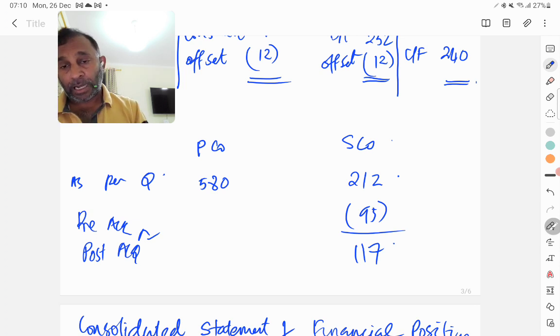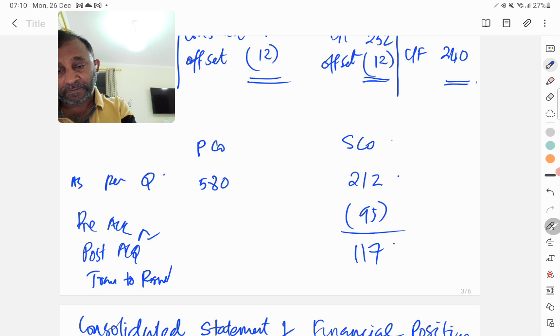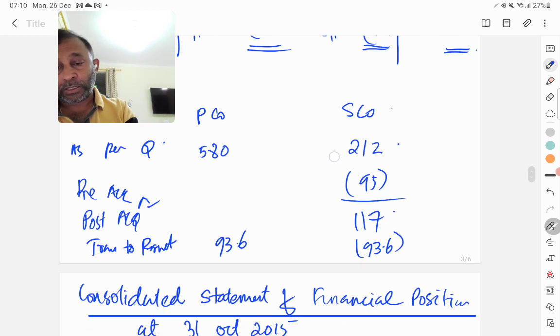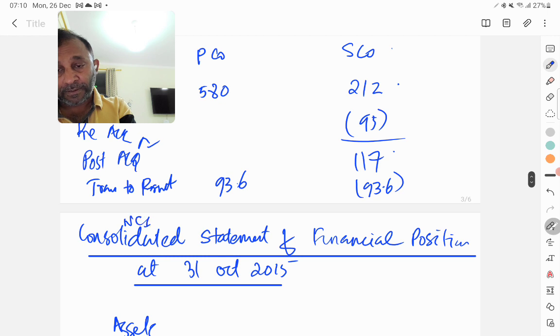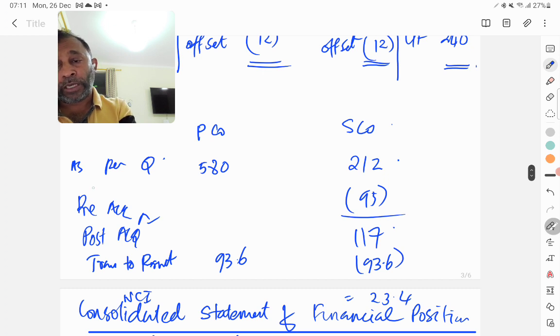And then I have to transfer to the parent 80% of this, 117 into 0.8. So that is 93.6. So 93.6 I add here. And then transfer to NCI, 117 into 0.2, that is 23.4. And one more thing not to forget, we need to remove the unrealized profit, that is 12 here.